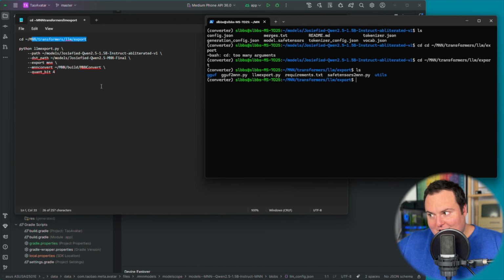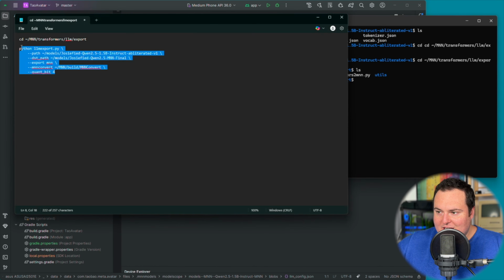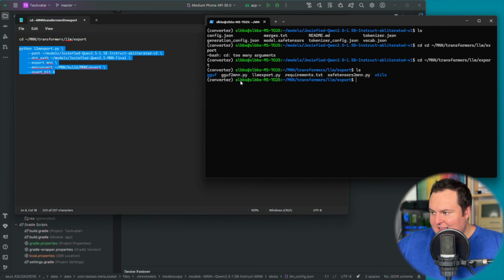So aside from that, once the requirements were installed and I had the model downloaded onto the machine, all I did is run this command right here, which is going to run this LLM export script on this downloaded model. The output result of that will be the model in the correct format that can be drag and dropped into this app and replace the default Qwen 2.5 1.5b that was downloaded with the app.